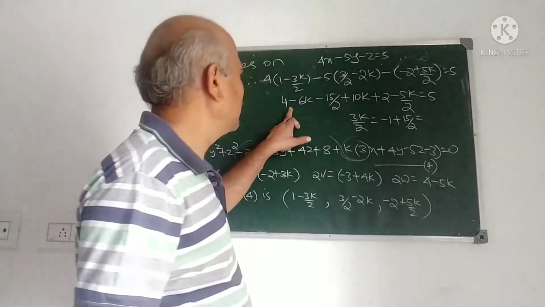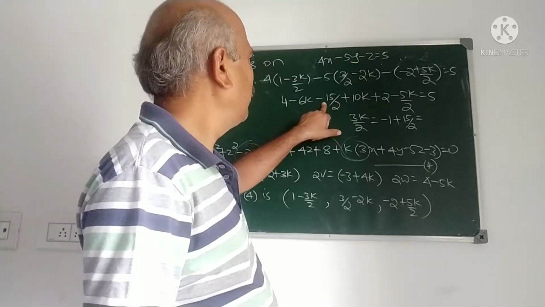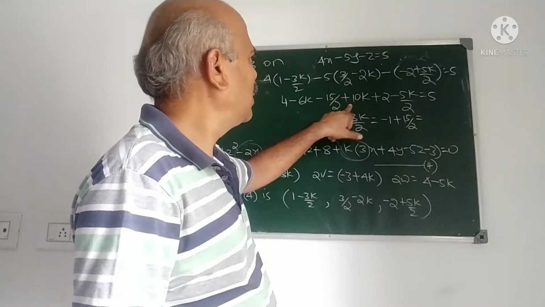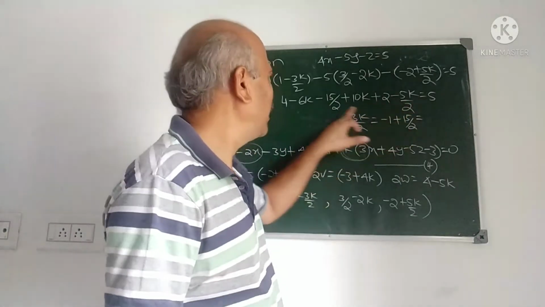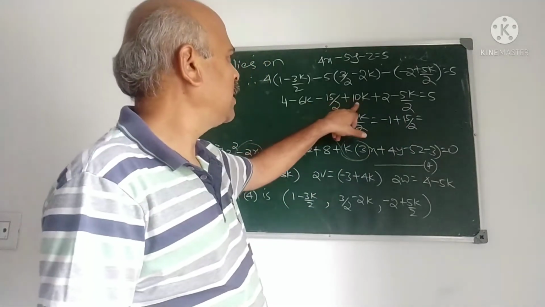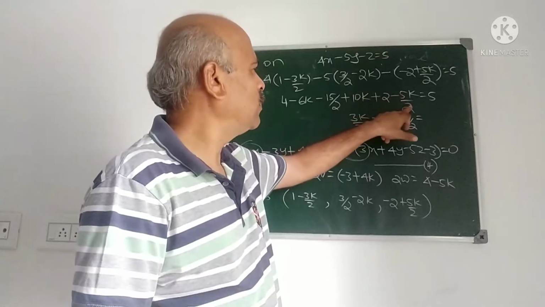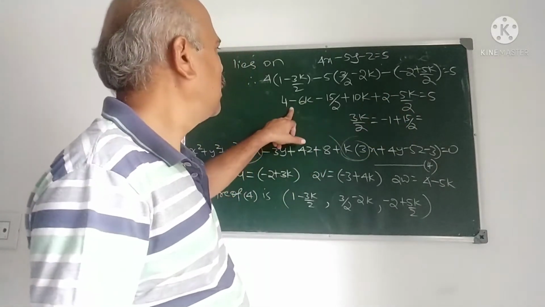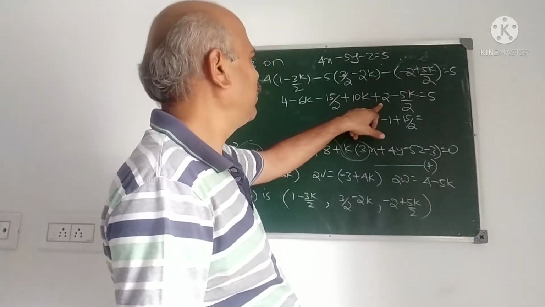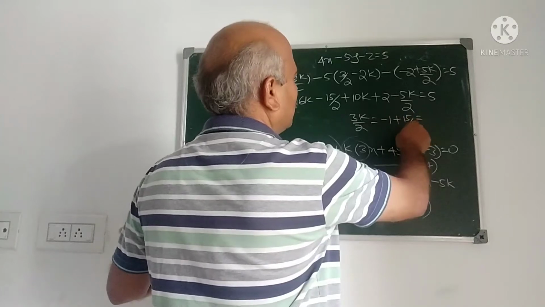No, we have to verify this. 4 minus 6k minus 15 by 2 plus 10k plus 2 minus 5k by 2 is 5. Minus 6 plus 10 is 4. 4 minus 5 by 2. 3k by 2 is 4 plus 2, 6, therefore minus 1 plus 15 by 2.